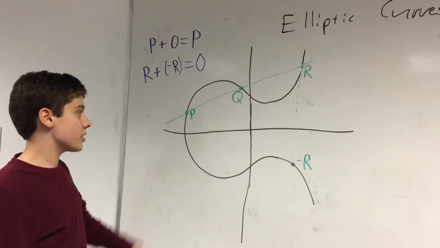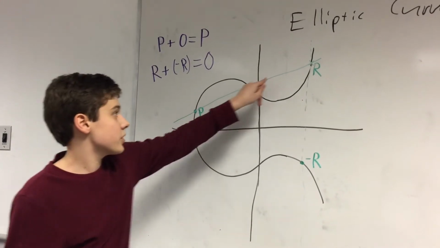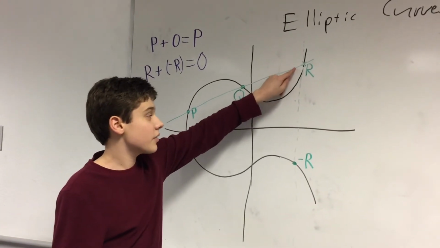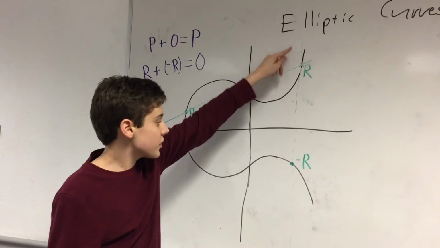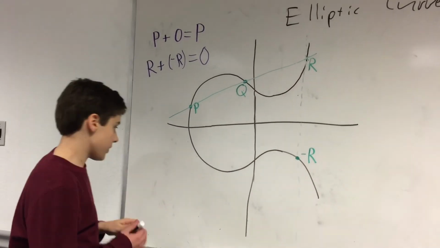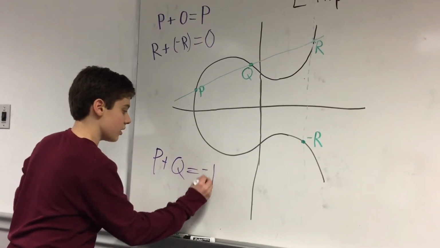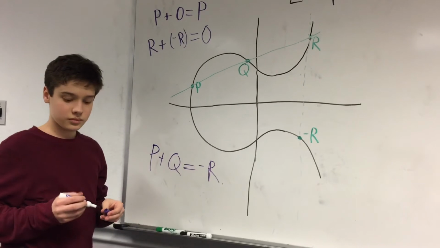If we want to add 2 points, we can draw them both on the curve, P and Q, draw a line through these points, and it'll meet up with another point, R. However, R is not our solution. We need to draw the vertical line through it and find where it meets up with negative R. This is our solution. So effectively, P plus Q equals minus R.